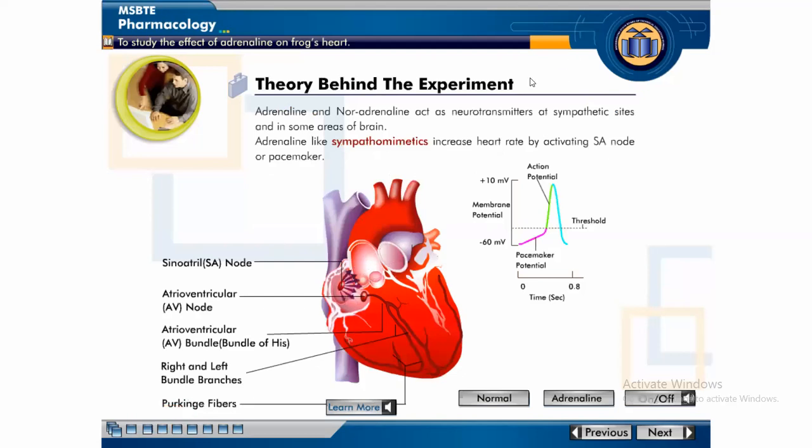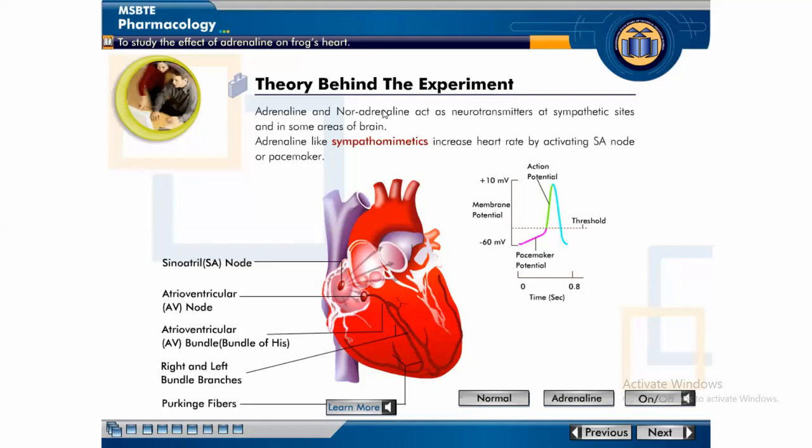Adrenaline and noradrenaline act as neurotransmitters at sympathetic sites and in some areas of brain. Adrenaline, like sympathomimetics, increases heart rate by activating SA node or pacemaker. This is the theory behind the experiment.